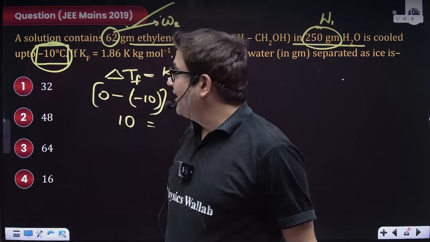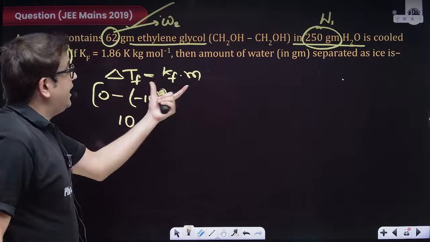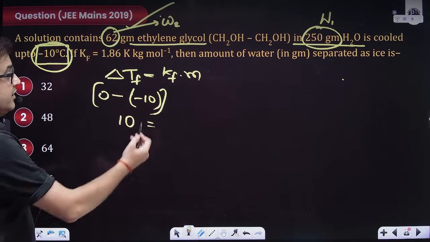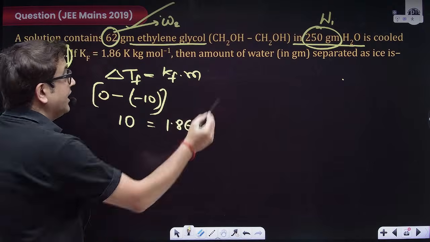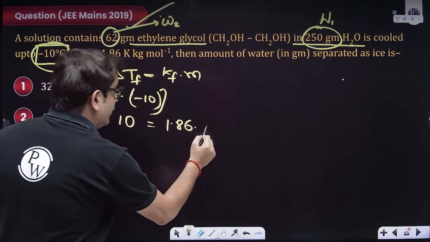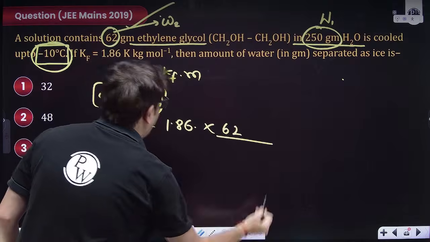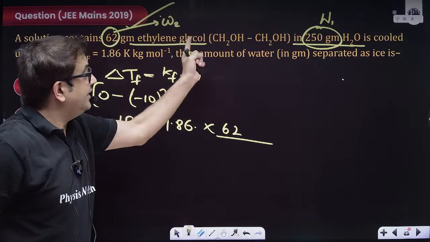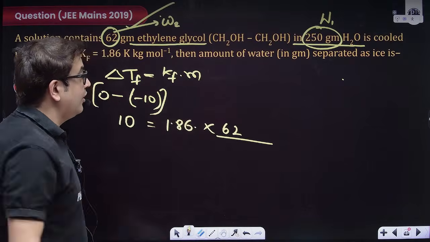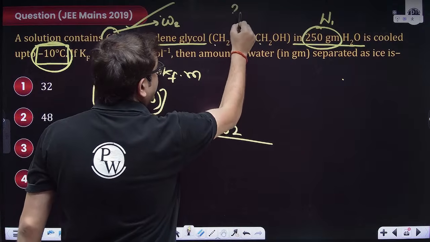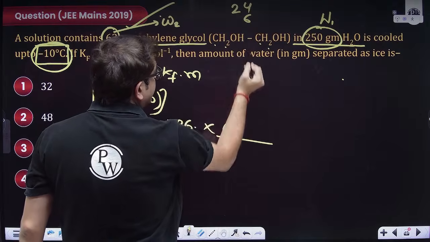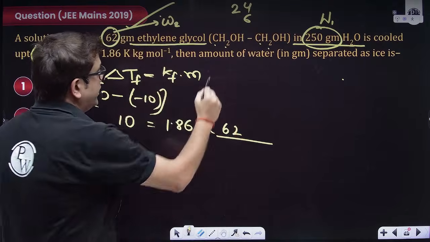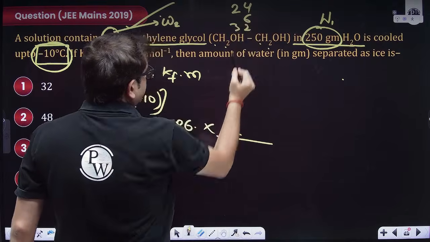Now, delta TF is Kf into molality. So delta TF is 10. Now what is Kf, sir? Kf for water is 1.86. And what is molality? Number of moles of solute, which is weight of solute upon molar mass of solute. For ethylene glycol, if you solve, carbon is 12, 12 into 2 is 24, hydrogen is 2, 4, then 6, that means this is 30, and 16 into 2 is 32. So 30 plus 32, this is 62 only.